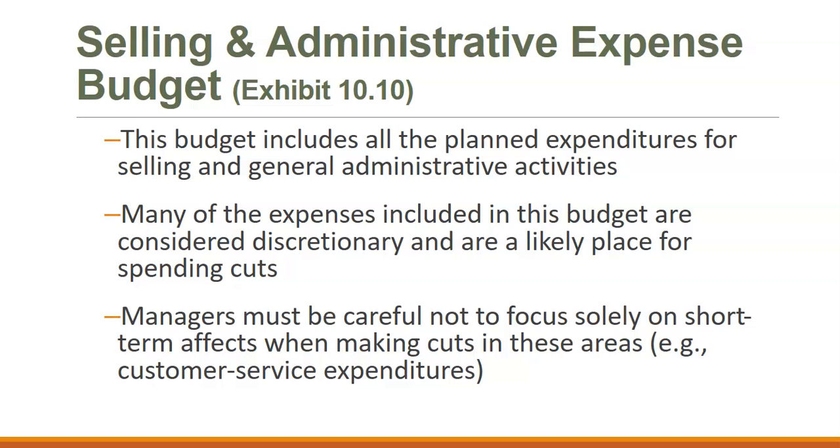Then we have a selling and administrative budget. This includes all planned expenditures for selling and general administrative activities. Most of these expenses are considered discretionary and are likely a place for spending cuts. So we need to look at things such as customer service, how many people we need on staff for selling, and if we have sales commission, that would be included in this budget. Any salaries of our selling and administrative staff would be included in this budget.